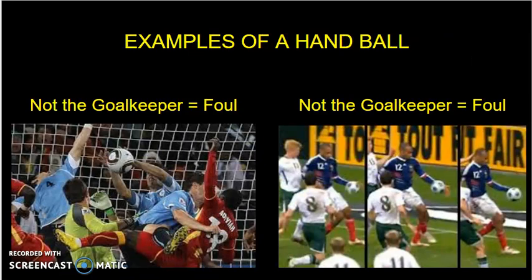Here are two examples of handball fouls. In the first image on the left, we see a defensive player blocking the ball from going into his goal, and because he is not the goalkeeper, it is a foul. In the second picture on the right, we see an offensive player using his hand to help him score a goal, which is also not allowed, and that's a foul as well.